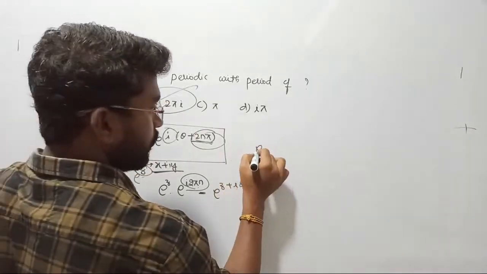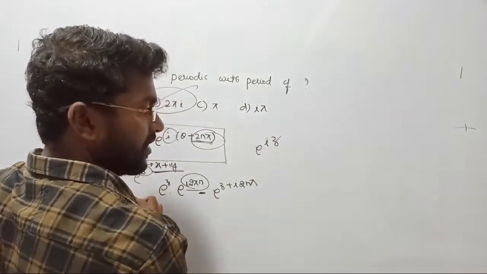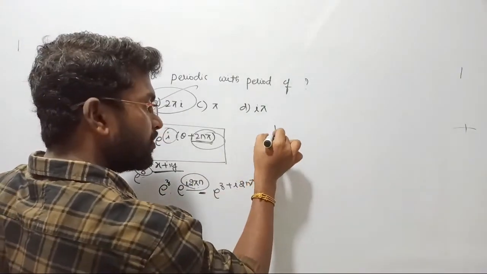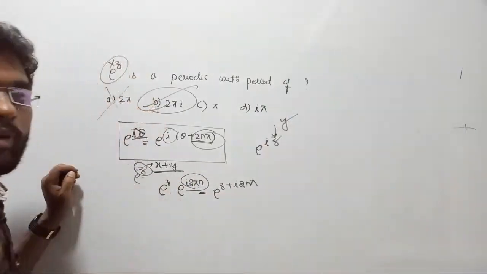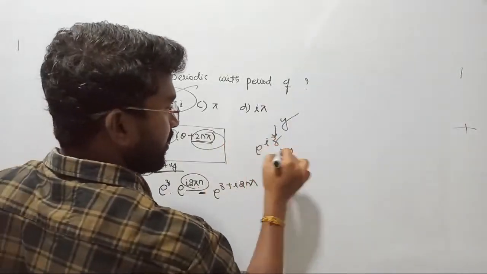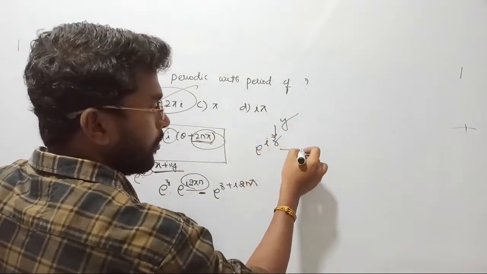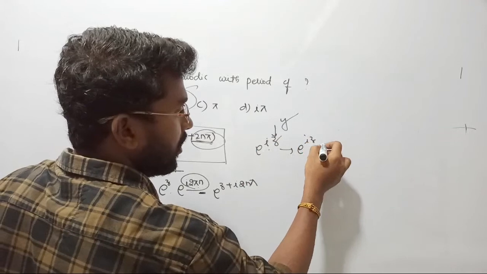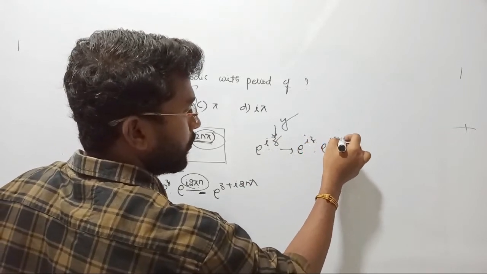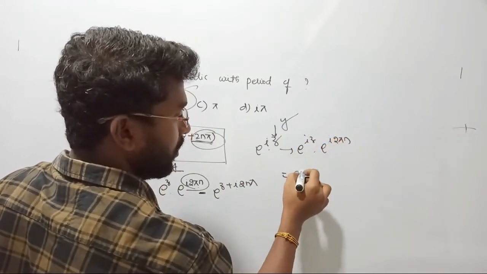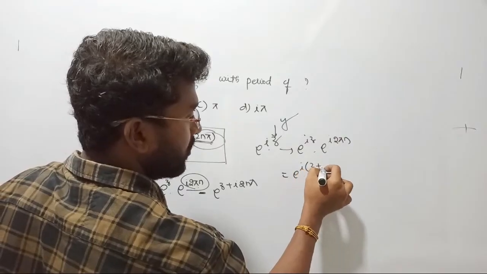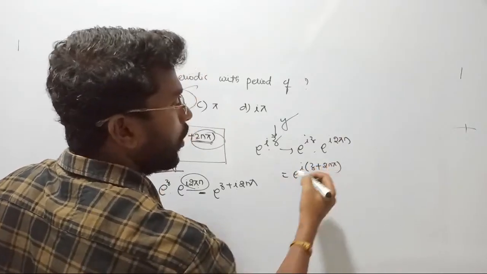Suppose the question said that in the complex variable they are considering only the imaginary part, real part is 0. In that case, it can be written as e power z dot e power i into 2n pi. If I club them together, it will become i into (z plus 2n pi). Now what is the meaning?